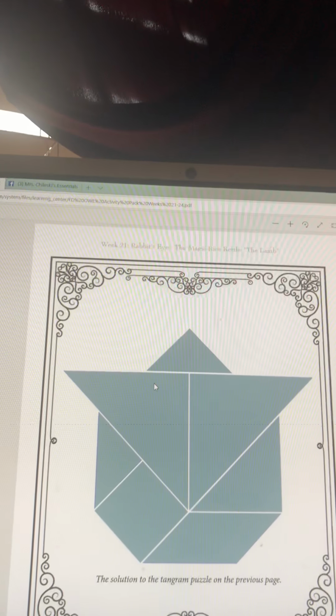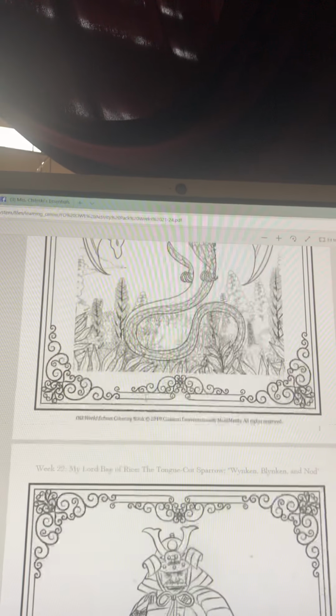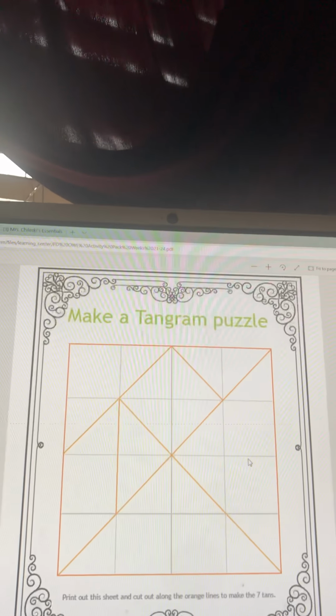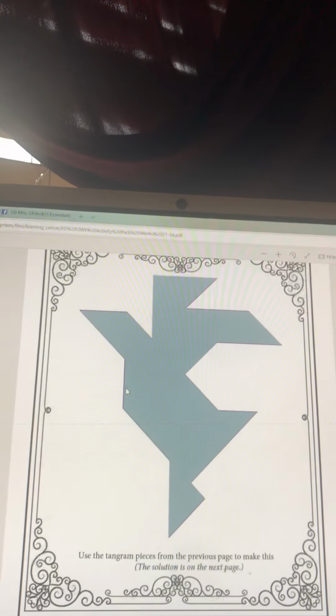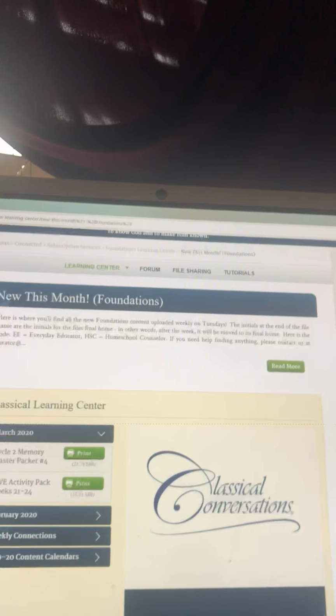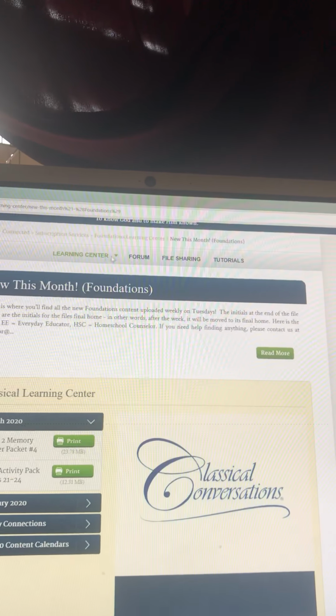I've actually used these this year, and it gives the kids a way to remember what we read, to talk about it, and to integrate all those things. Here's a cool origami. So this is the activity packet for Old World Echoes that they've provided. So that's what's new this month.